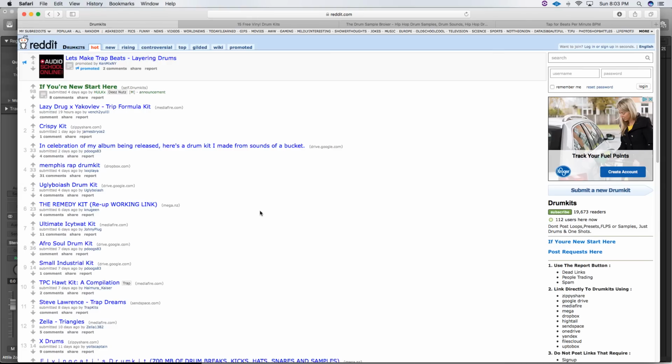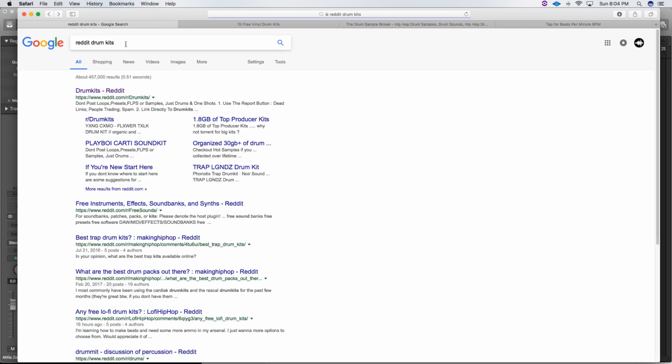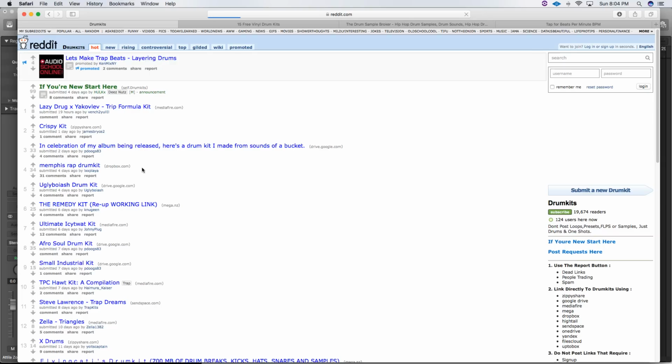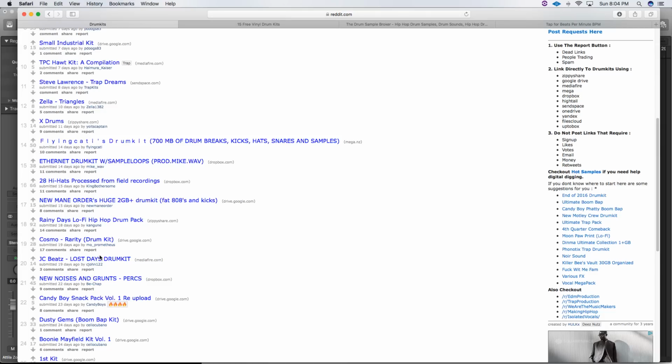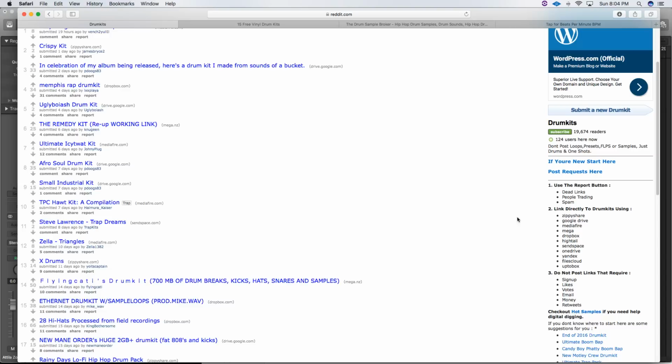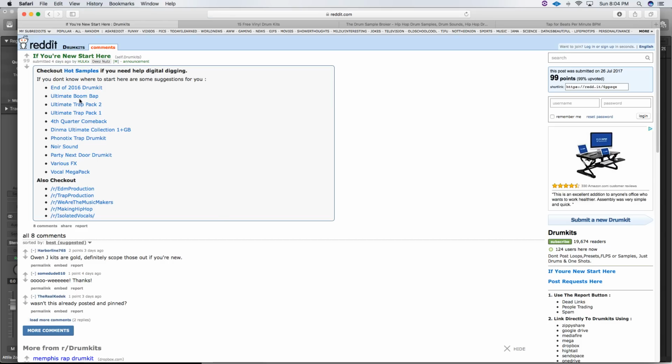So that's useful for finding the records, but the drums themselves, it's a little different, but it's the same. If you type in Reddit drum kits, you're going to find this page is the very first one that pops up. And this has a ton of really high quality drum kits. If you're not too sure what to do when you get to this page, there is an 'If you're new, start here' that you can actually click and it's going to show you ultimate boom bap and all this stuff. If you're really broke like me, this is a really great option for you.